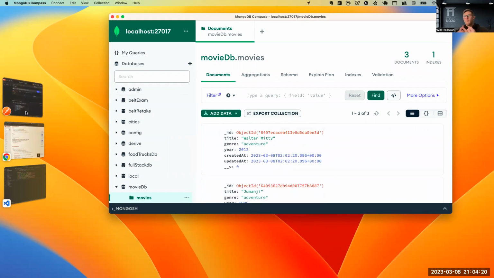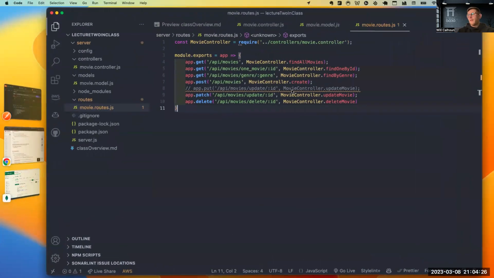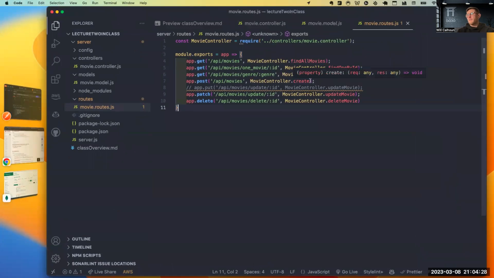So now we're able to create, read, update, delete. We're able to find one. We're able to get back a list of objects from our collection that match a certain criteria, so we said genre. We're able to edit the entire thing, or just a partial piece. So this is all of CRUD, and this is the crux of everything you're going to have to do.